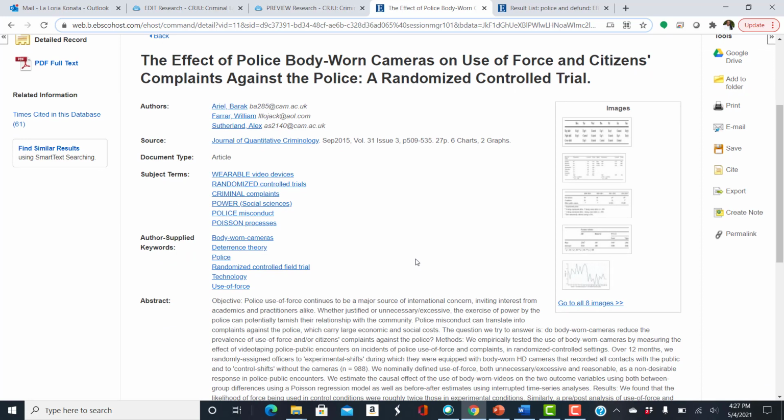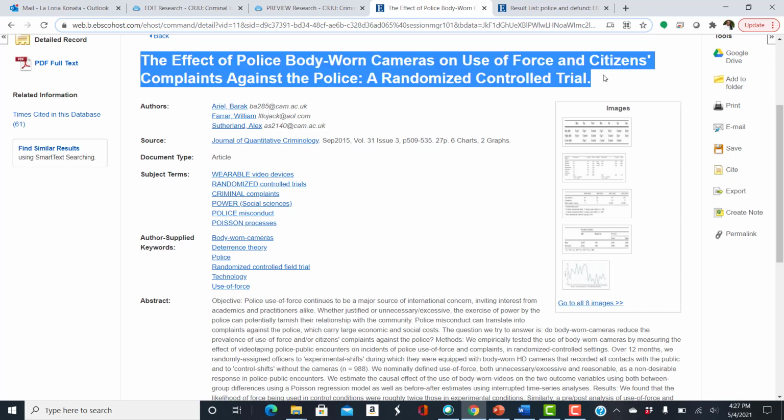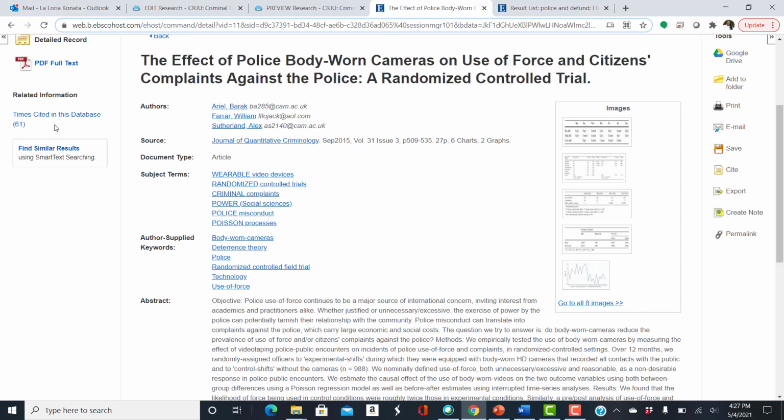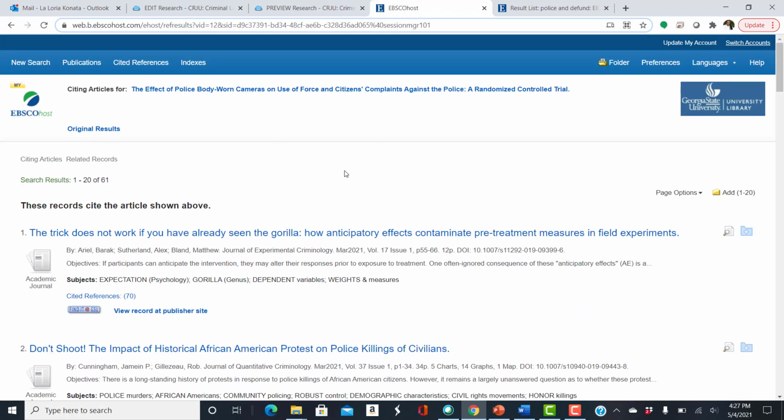Now I want to make note of this. In the other one, we got this by looking at the references for that other article. Now this one is different. It says times cited in this database 61 times. So these are not the references for this article, but these are more recent references that use this article in their bibliography. And let's take a look at that. So this is from 2015, and all of these would be more recent.